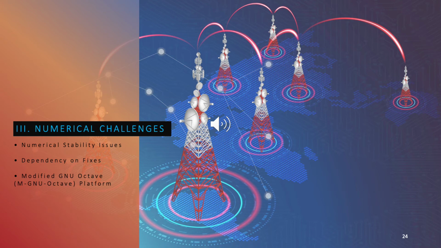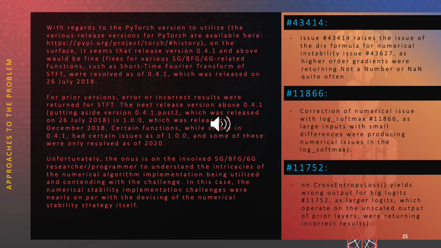This section describes some dependencies whereby we had to either wait for technical fixes from the creators of the Involved Function Library Toolkit framework, or we could proceed to undertake modifying some of these functions atop our own forked modified platform. In this case, we utilized the reference modified GNU Octave platform. Some of these issues are shown in Slide 25.